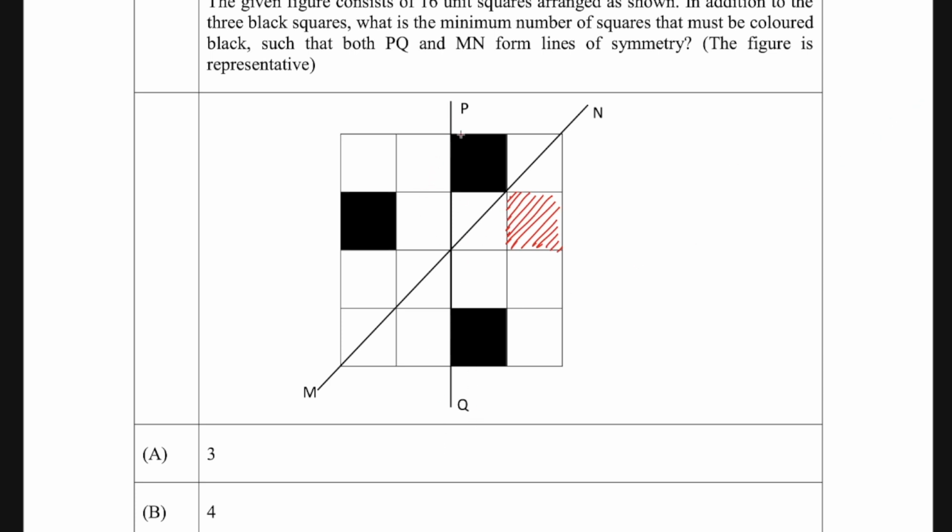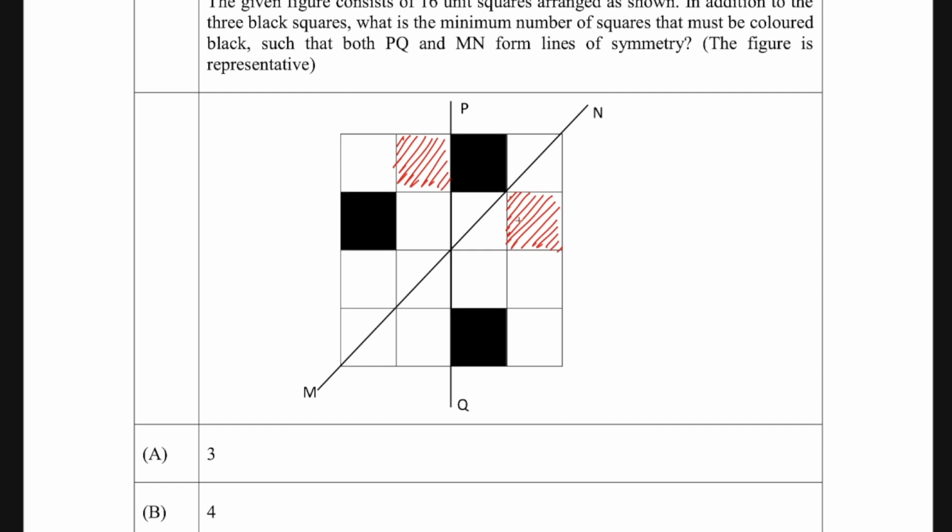So for that PQ, because one is shaded black here, you have to shade one more here so that the symmetry is maintained along PQ. Similarly, if one over here is shaded, the other one should be shaded here. Now just forget about MN, just see PQ, and see the symmetry along that.